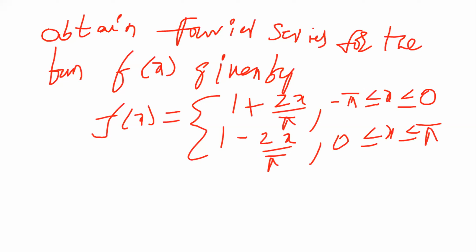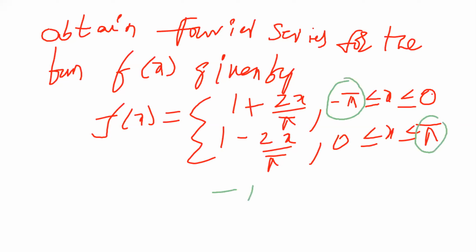So this is the problem. The problem statement is to obtain a Fourier series for the function f of x. It has two different values, so it is a disconnected function where it is disconnected at 0. Actually, the interval starts from minus pi and ends with plus pi.